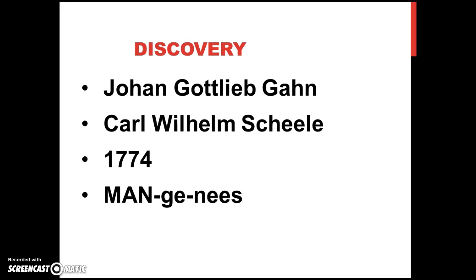Johann Gottlieb Gahn and Carl Wilhelm Scheele were colleagues working on isolating different compounds. They were heating pyrolusite, which is manganese oxide, in the presence of charcoal, which allowed the men to realize that they had discovered a new mineral. Manganese received its name due to the magnetic properties it contains. It comes from the corrupted Latin word magnetism or magnes.